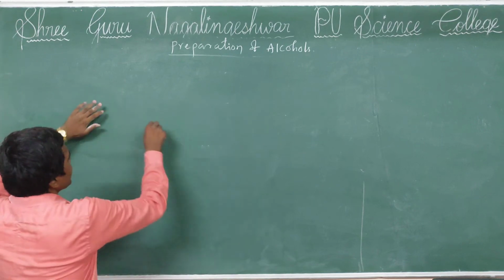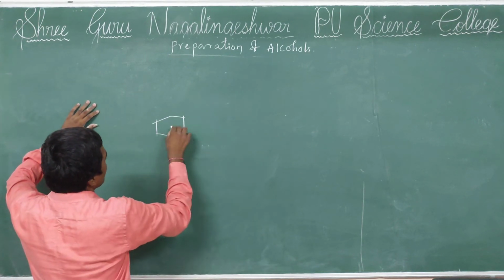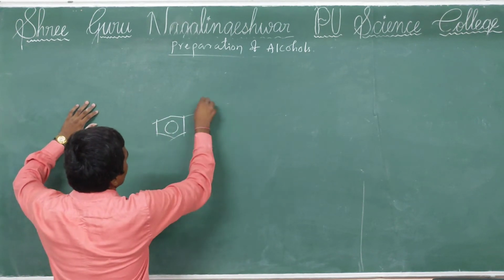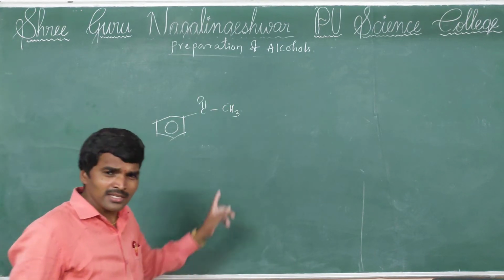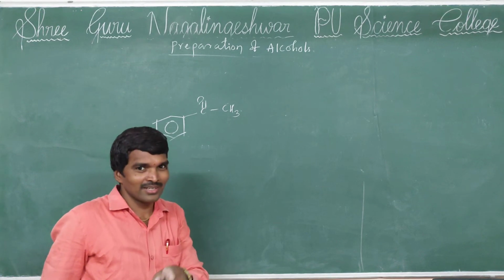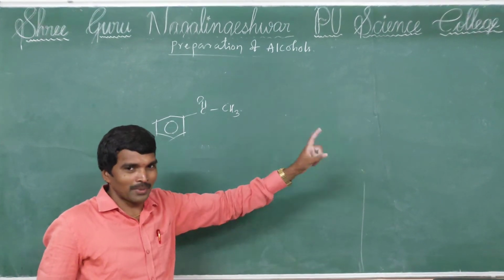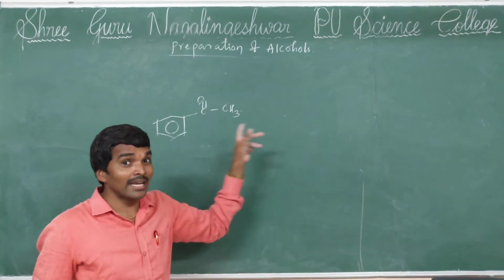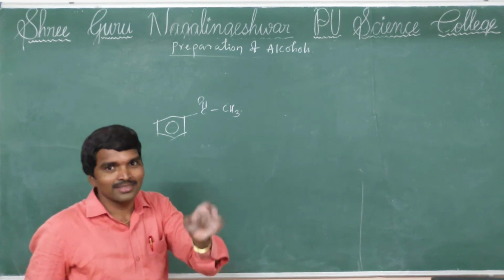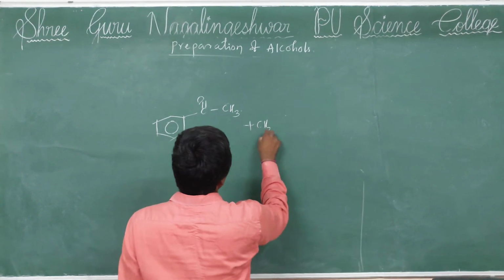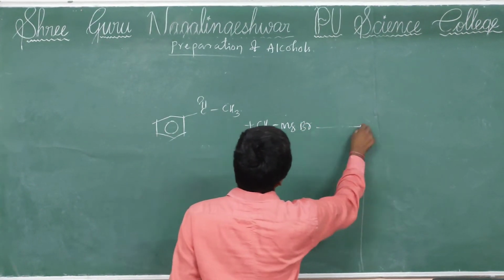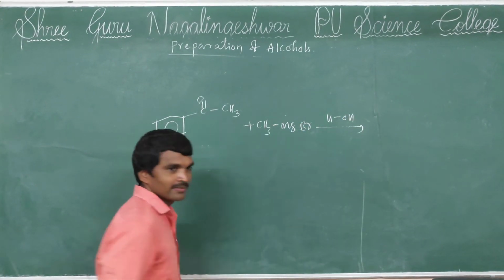Here I am taking acetophenone. This is acetophenone, meaning this is a ketone. Guess what alcohol is formed? Primary or secondary or tertiary? Ketone. The answer is tertiary alcohol will be formed. Which is reacted with the same methyl magnesium bromide followed by hydrolysis.